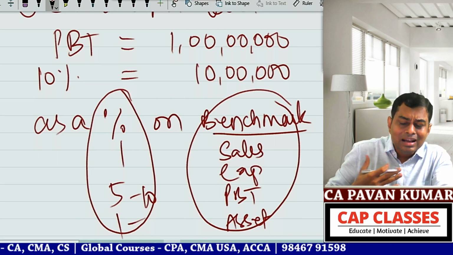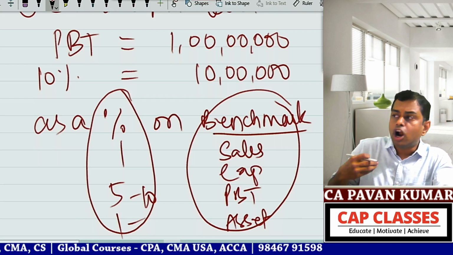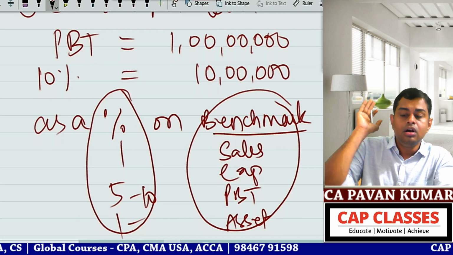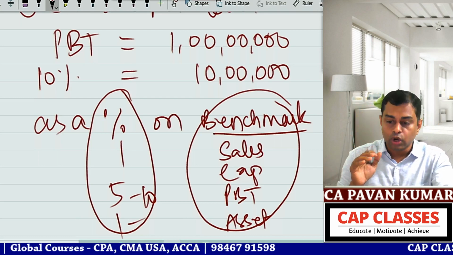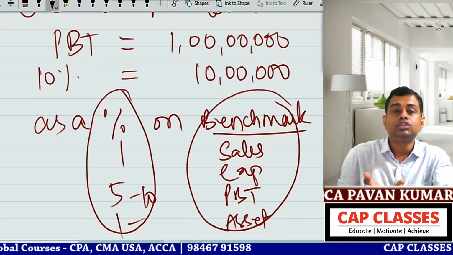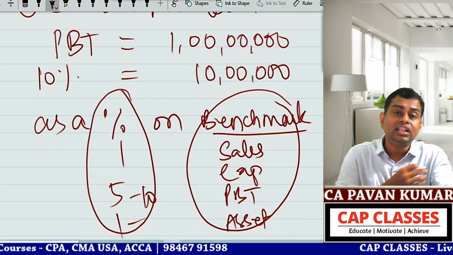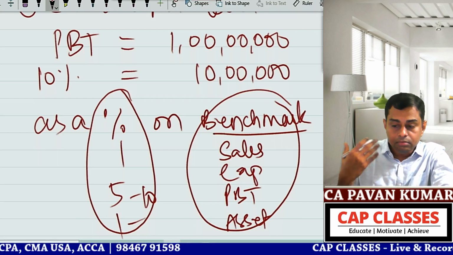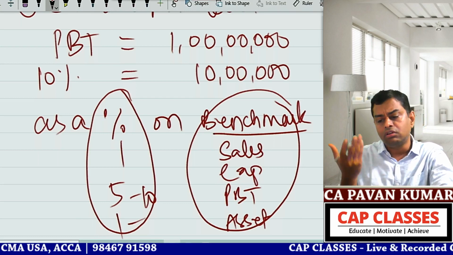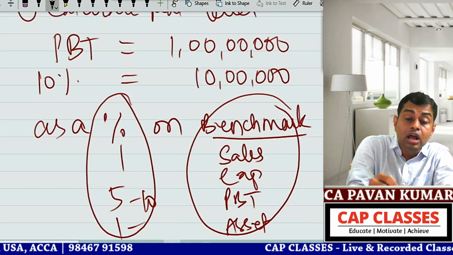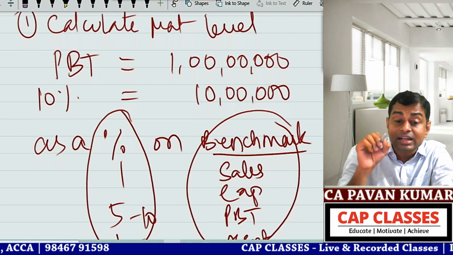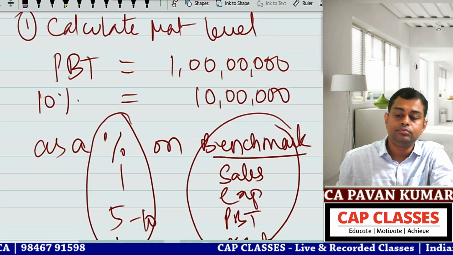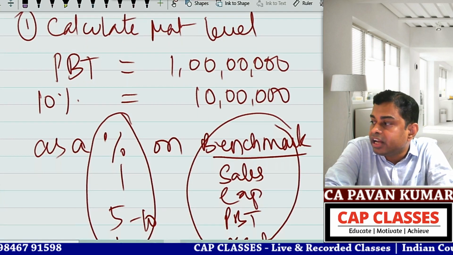All this is our practical exposure, what we have done in audits. I have done IFRS from EY, so I have the exposure to look at how EY does things. And outside Ernst & Young also I have done so many assignments, so I am telling you this. So do you understand? Step 1 we calculate materiality level.